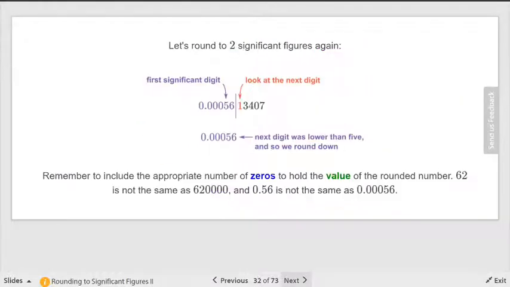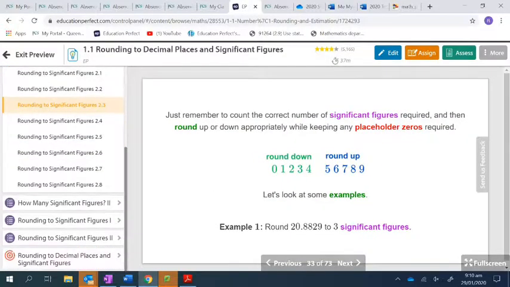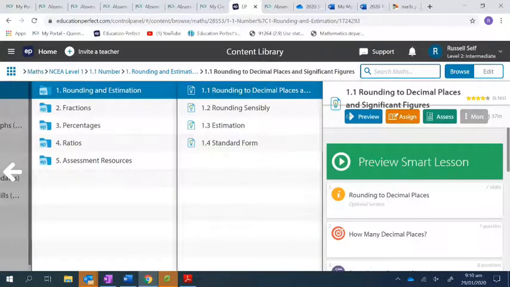Okay. Here they do one with a decimal, so they just take the first 2 numbers that happen after the decimal point. Those are the ones you're going to use. 1 is going to round down, so everything after that turns into zeros, which you don't need. You see it? So just go until you find a non-zero number, and that's your first significant digit, second significant digit, third, whatever. Okay. And then they go through some examples, but I think we can deal with not going through those examples. All right. Everybody okay with that?